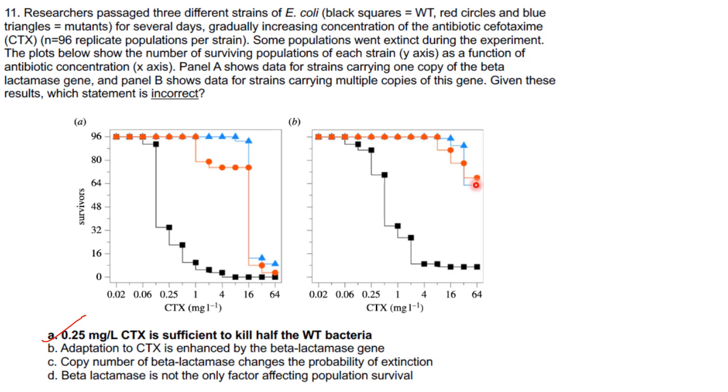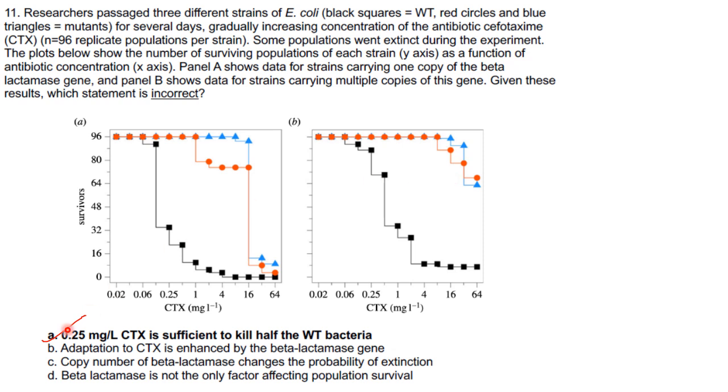This may be because these mutants have multiple copies of the beta-lactamase gene, or because certain mutations have arisen in these mutants that have led them to survive in the cefotaxime medium.